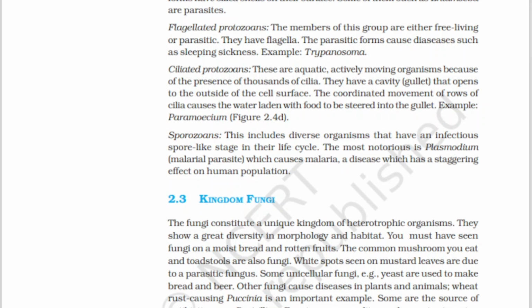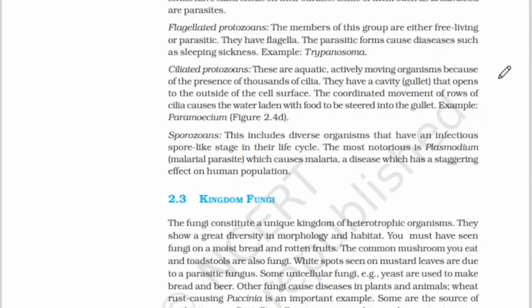Coming to flagellated protozoans. The members of this group are either free living or parasites, and they have flagella. The parasitic forms cause diseases such as sleeping sickness, an example of which is trypanosoma. Coming to ciliated protozoans, these are aquatic, actively moving organisms because of the presence of thousands of cilia.